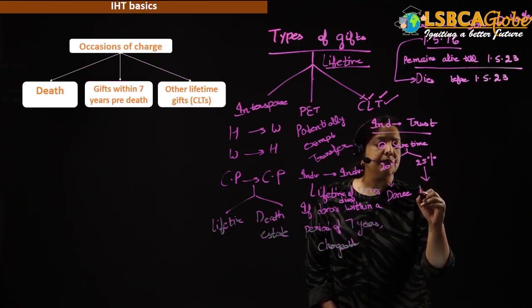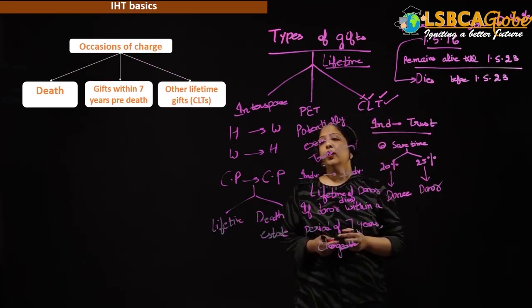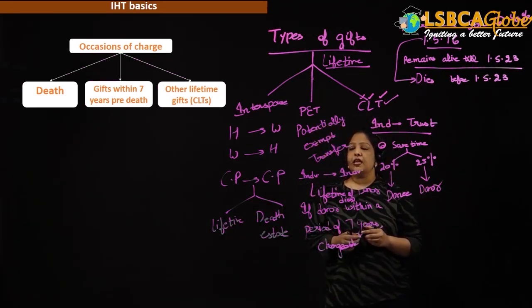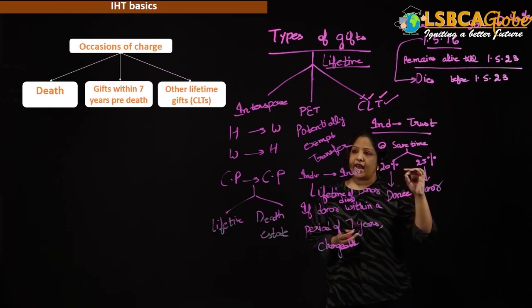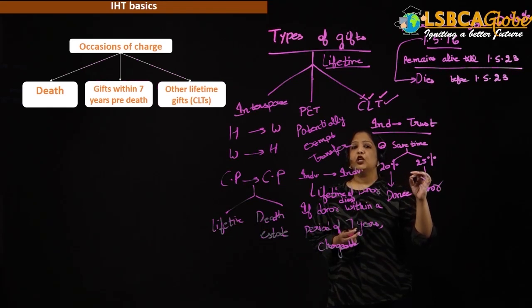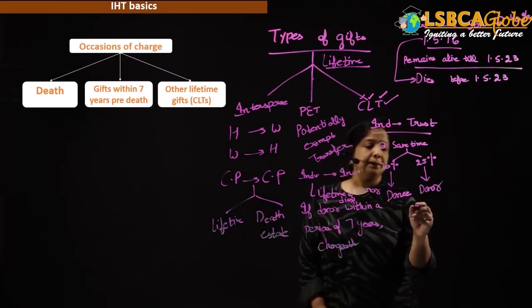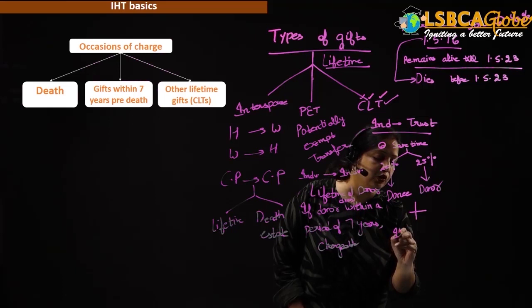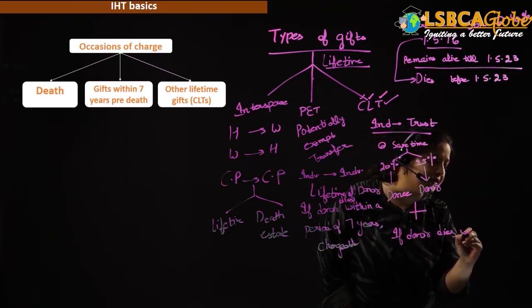If donor is paying, then 25. Right, class? So, if the individual has gifted anything to a trust, at the same moment it is going to be taxable. The rate of tax, if payable by donor, is 25, if payable by donee, 20, plus if donor dies within 7 years time,